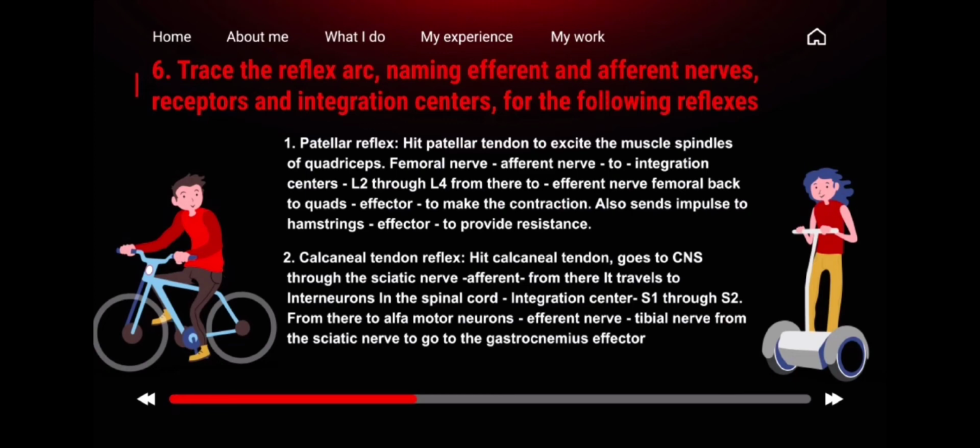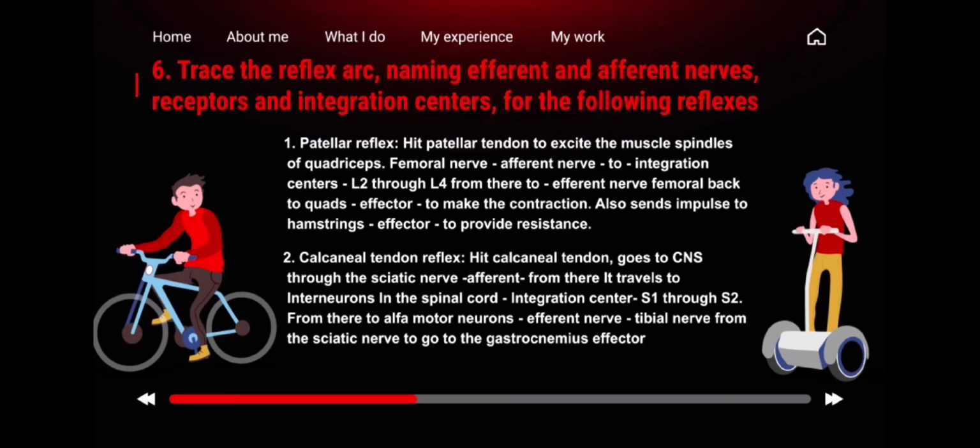Number 1, patellar reflex. Hit the patellar tendon to excite the muscle spindles of the quadriceps. Femoral nerve, afferent nerve, to integration centers L2 through L4, from there to the efferent femoral nerve back to the quads. The effector makes the contraction. It also sends an impulse to the hamstring effector to provide resistance.